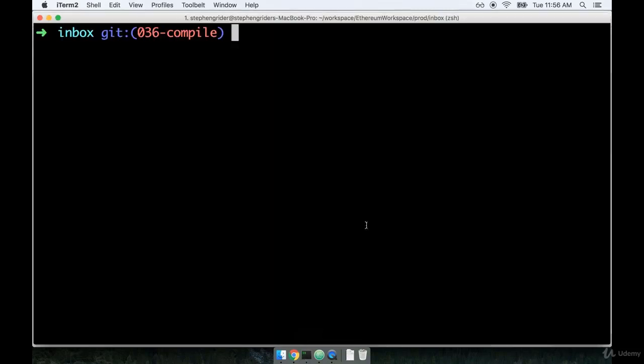I'm going to flip on over to my terminal where we're going to install those libraries. So I'm going to make sure I'm inside of my project directory of Inbox, and we're going to run npm install --save, and then we're going to install a couple of different libraries here. So first, we're going to get our testing framework of Mocha. We're going to install the Ganache-CLI library. So this is the actual test local Ethereum network that we're going to deploy our contract to. And then finally, we're also going to install Web3.